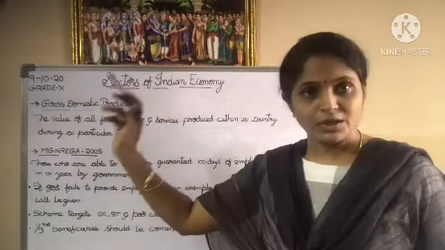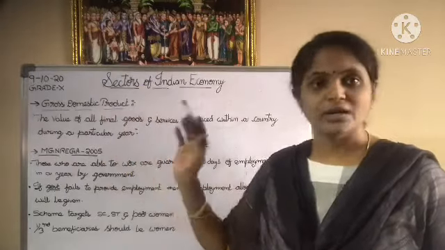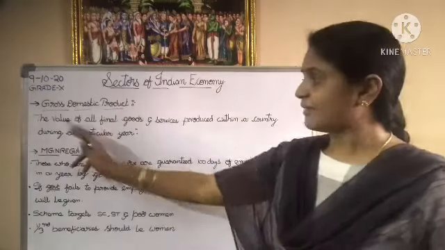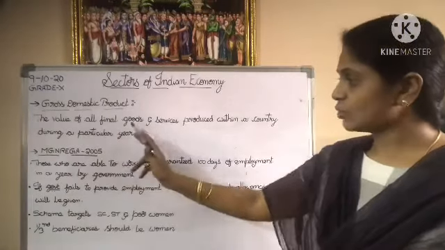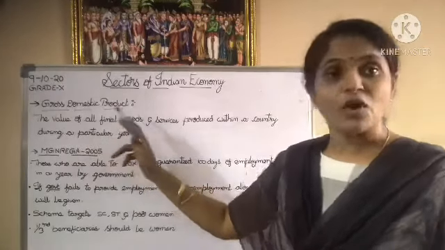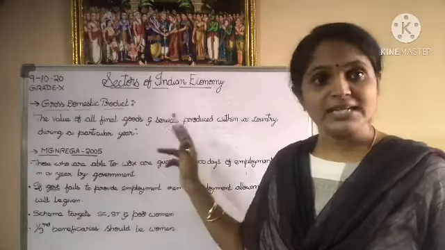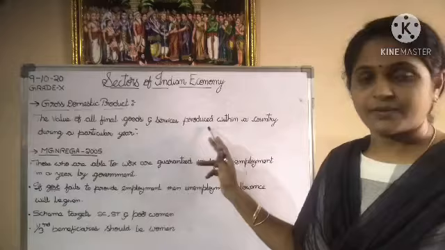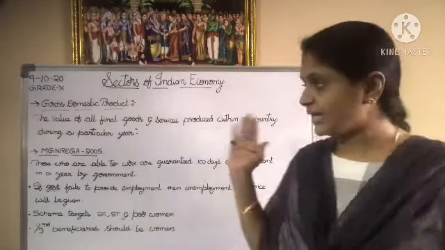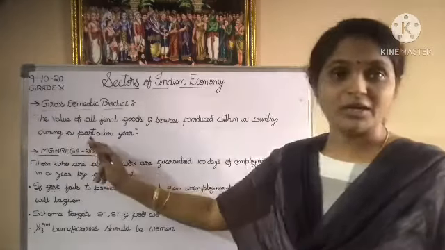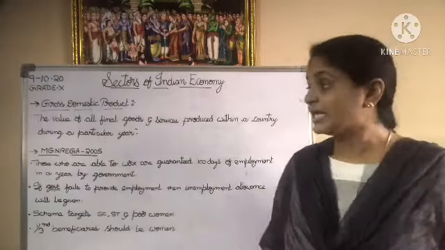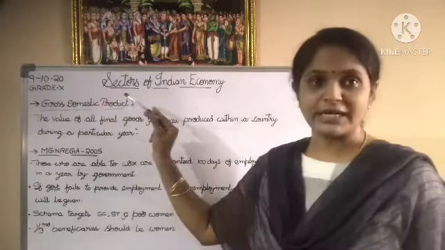GDP, or the gross domestic product. Now what is this GDP? The definition of GDP is the value of all final goods and services produced within a country, which means within India, during a particular year, during a particular financial year. This is the GDP of a country.